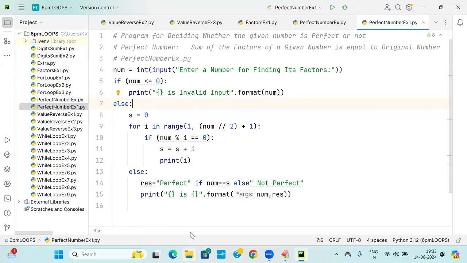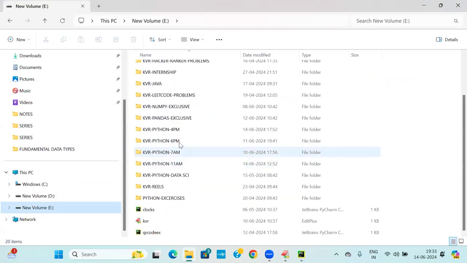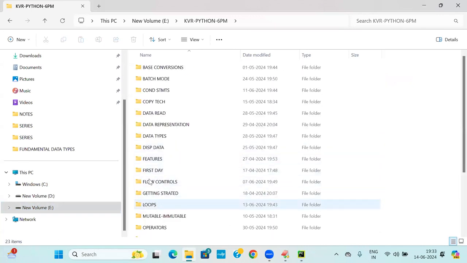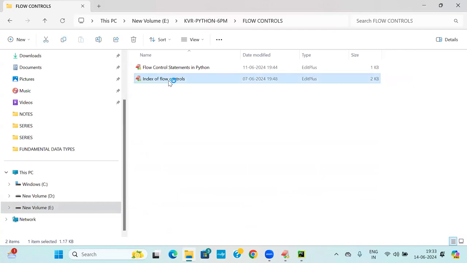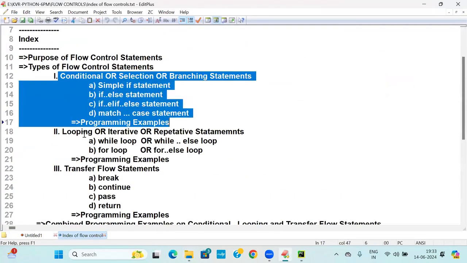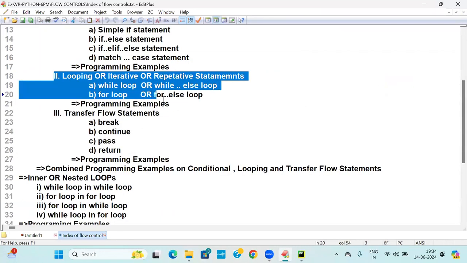So, did you understand this level 2? Next, when I come back, see our index, you see students, online students. Coming back to the point, 6 o'clock and these flow control statements, you see here in the index, you observe it. Here I am talking about conditionals completed, looping, programming examples done.